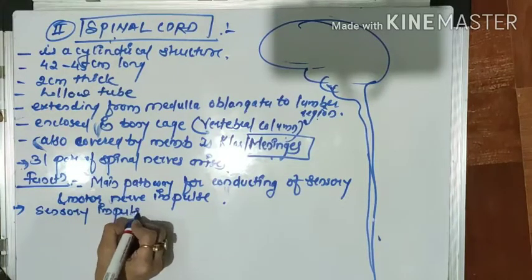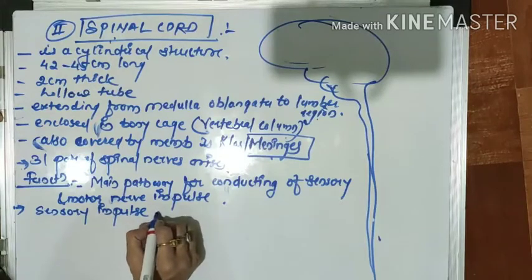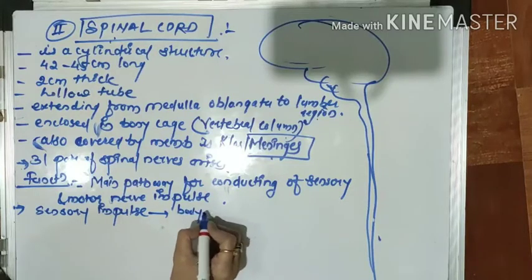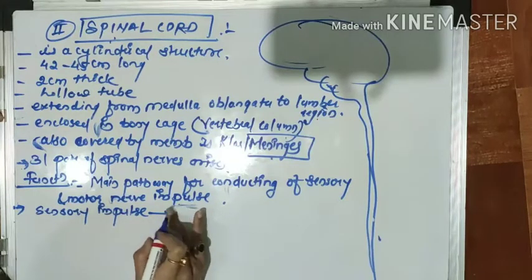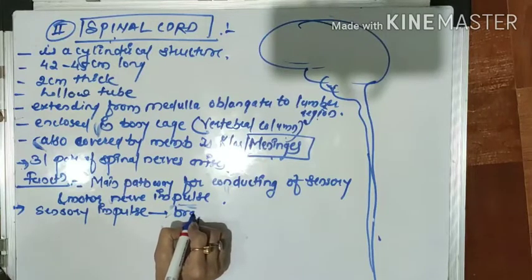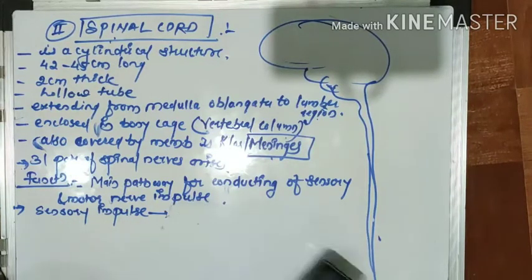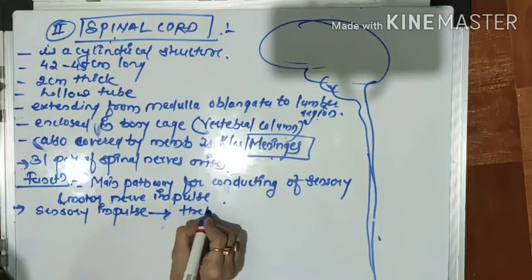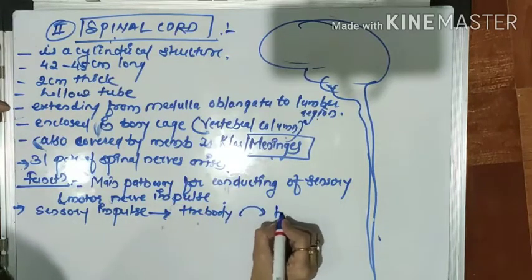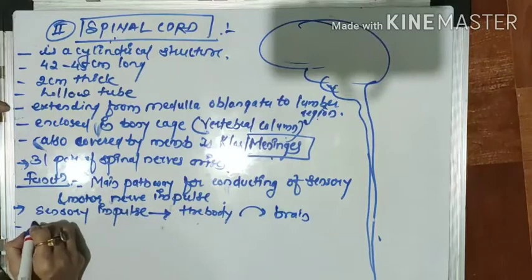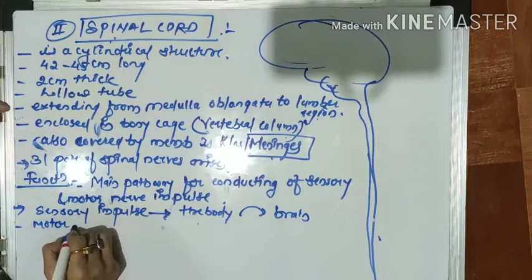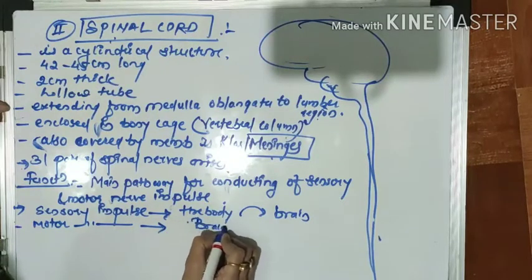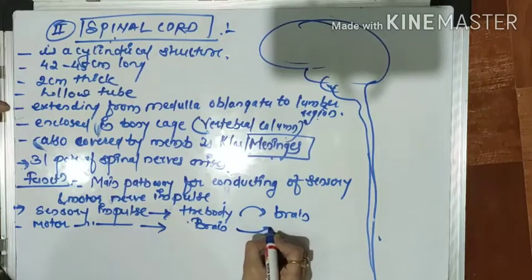Sensory impulses travel from the body to the brain, whereas motor impulses travel from the brain to the body.